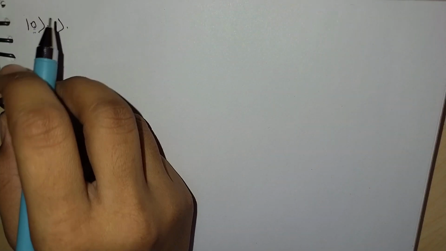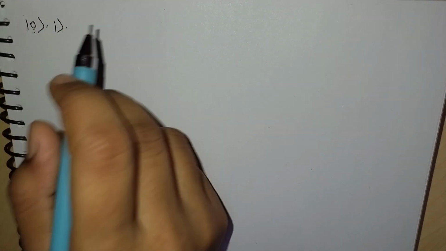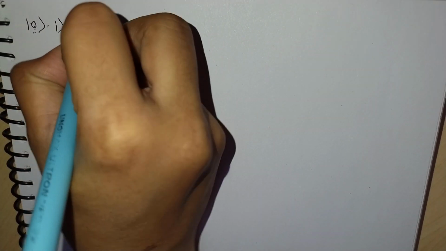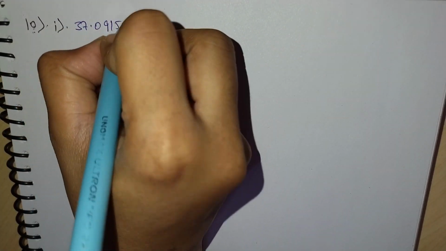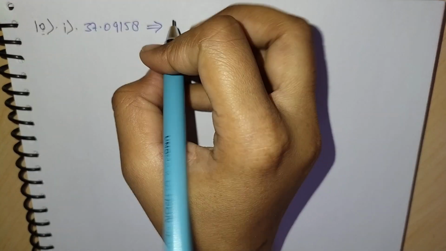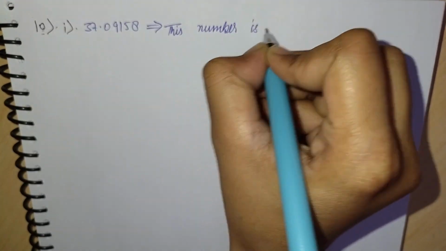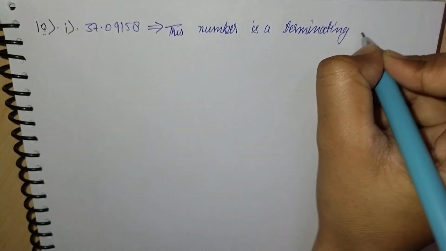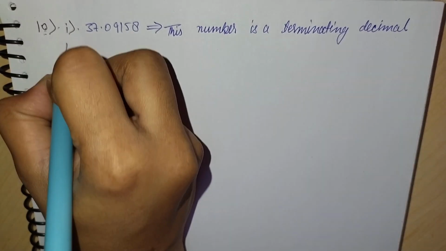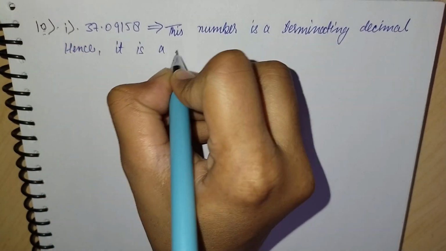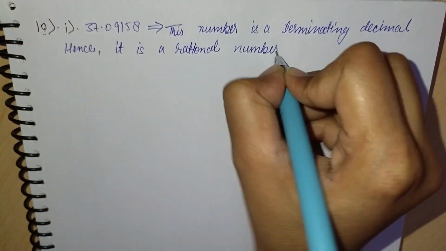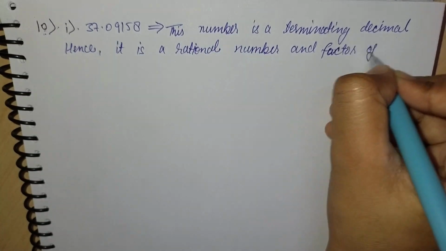Now the first part is, the following real numbers have decimal expansion as given below. In each case, state whether they are rational or not. If they are rational, expressed in the p by q form where p and q are integers and co-prime, then what can you say about the prime factors of q? The first part is 37.09. As this number is a terminating decimal, hence it is a rational number, and the prime factors of q will be 2 or 5, because a terminating decimal has 2 or 5 as the prime factors.